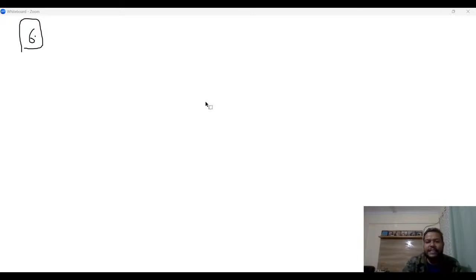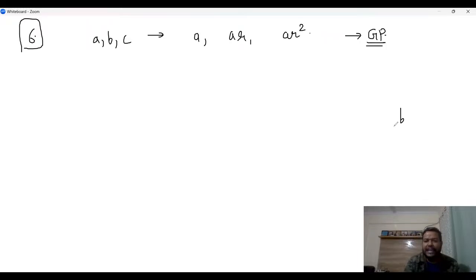Arithmetic mean of A, B, C is B plus 12. Find the value of A plus B plus C. Okay, fine. So what information do we know? A, B, C is a GP, so A, B, C can be written as A, AR, AR square, right? Because it's a GP. We know that B by A is an integer, so what that tells us is that the common ratio is an integer, right?